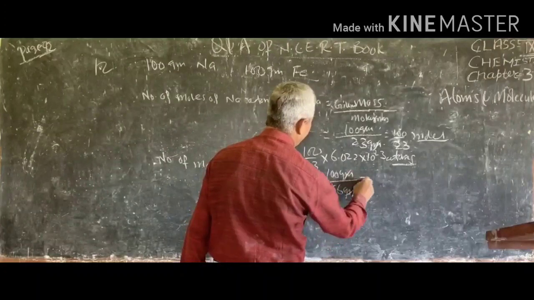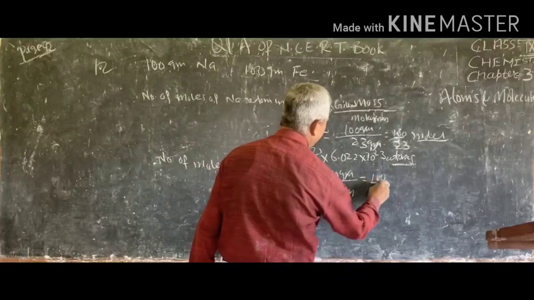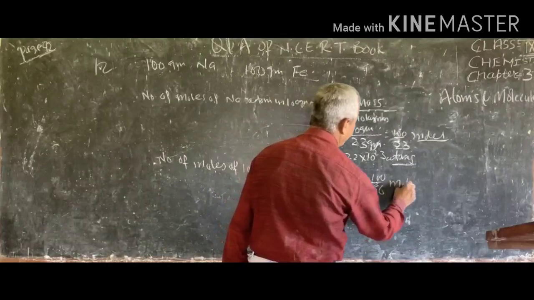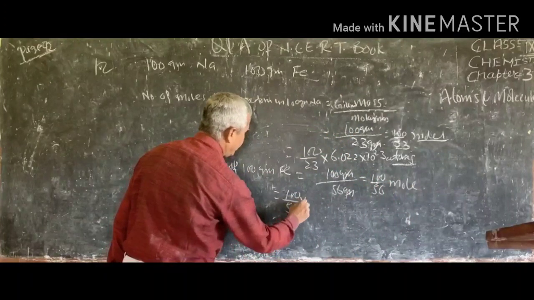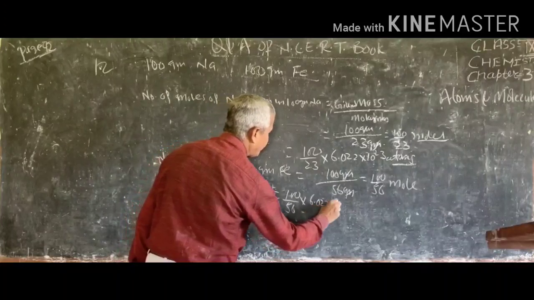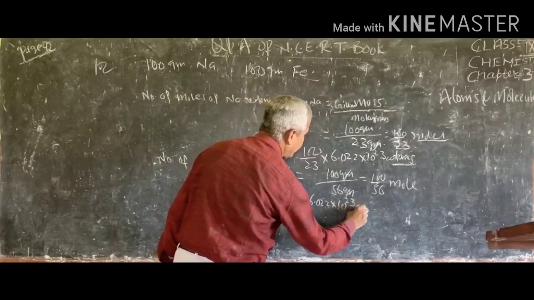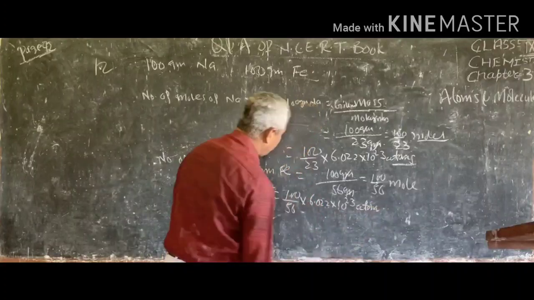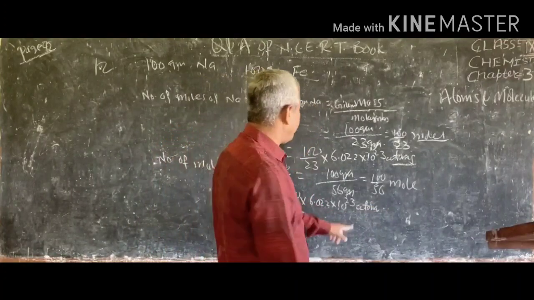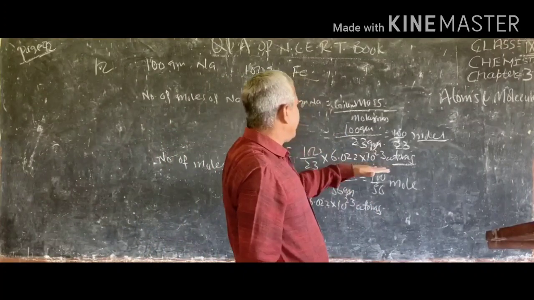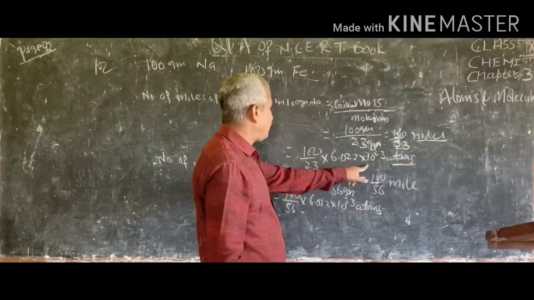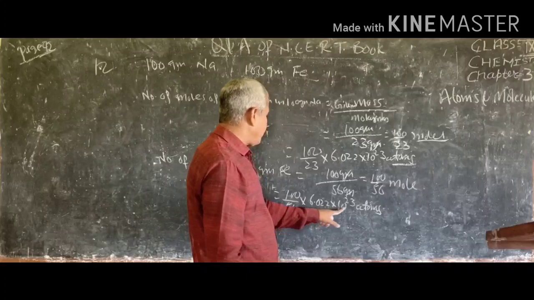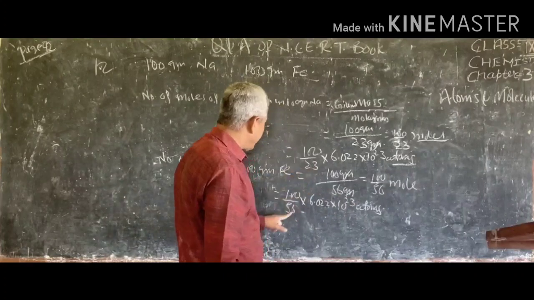So this will become 100 upon 56 mole, and this will become 100 upon 56 into 6.022 into 10 to the power 23 atoms. So you may divide and get the number of atoms. But you can see here clearly that here is 100, here is 100, here is 6.022 to the power 23, 6.022 to the power 23, here is 23, here is 56.